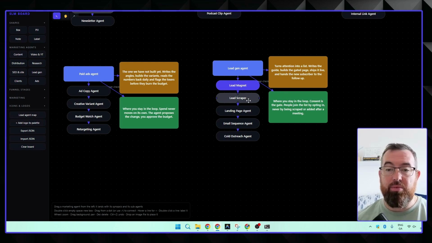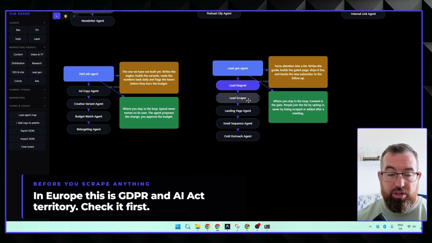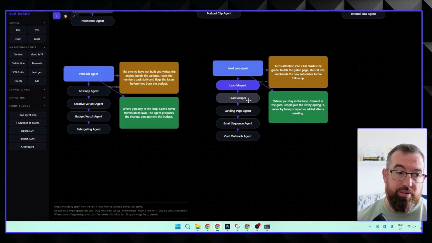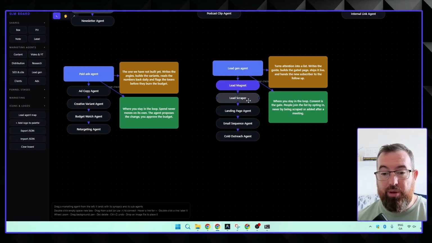Now, obviously, depending on where you're from, in Europe you have GDPR, you have AI laws and regulations and things like that. I don't know in America whether they're as strict with all this stuff. But again, it's a way to actually use it.